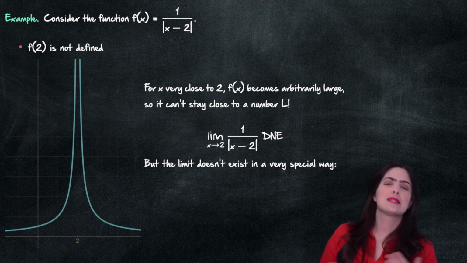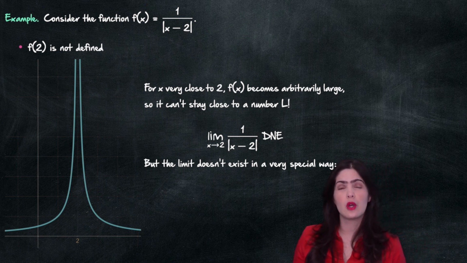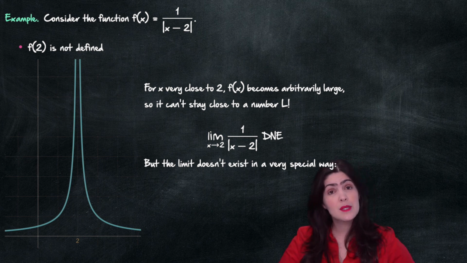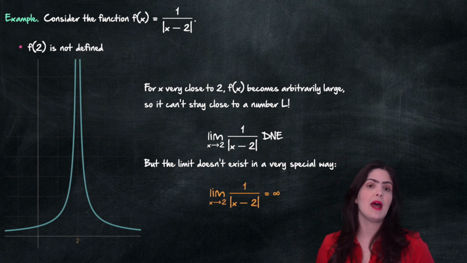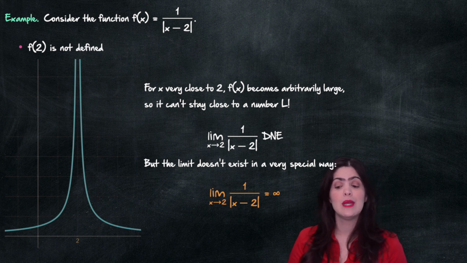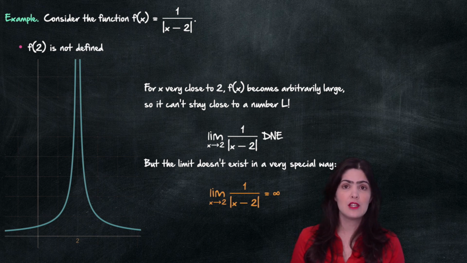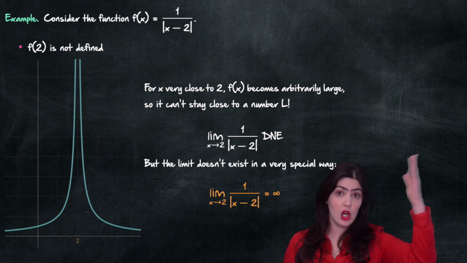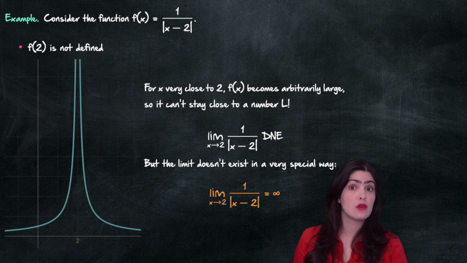So, in a similar way to what we discussed when we talked about limits for sequences, we will say that the limit as x approaches 2 of 1 over the absolute value of x minus 2 is infinity. This captures the behavior that the values of my function get arbitrarily large when I get extremely close to 2.